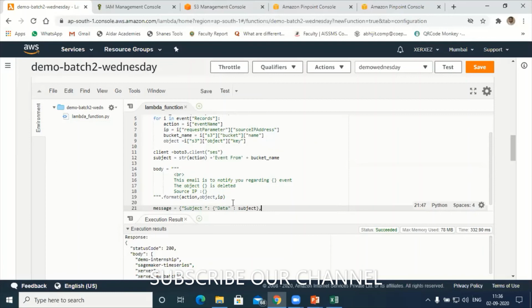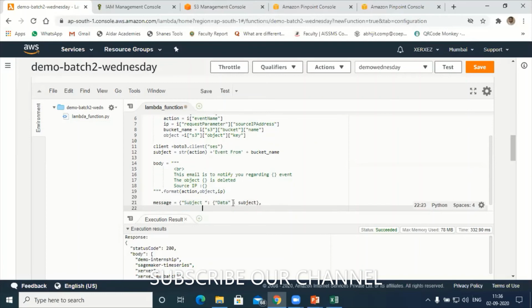In the body part, let's say body. Next is HTML. Oops, sorry. HTML.